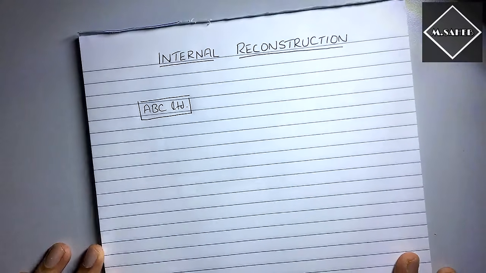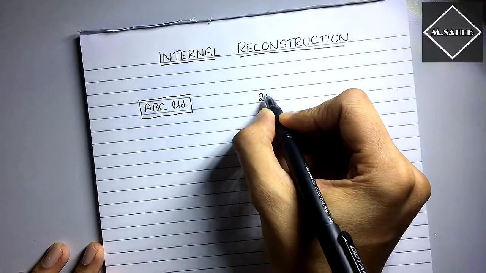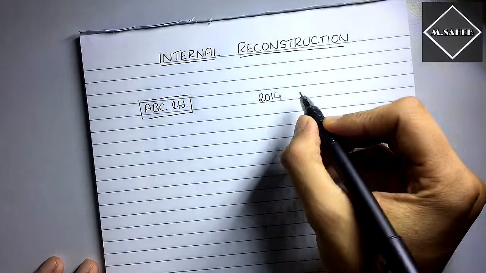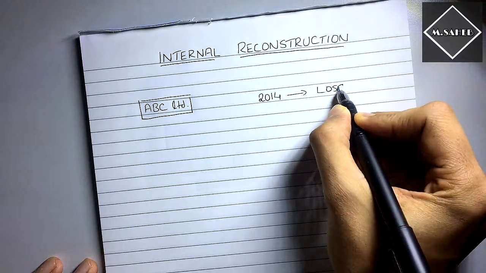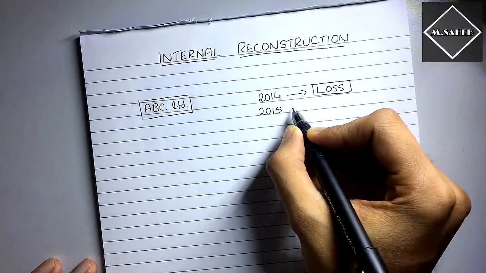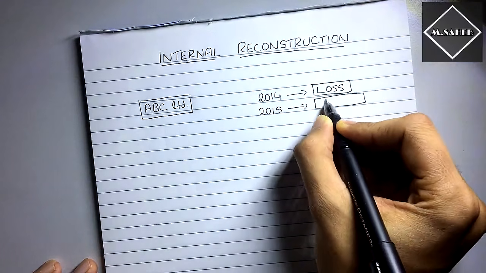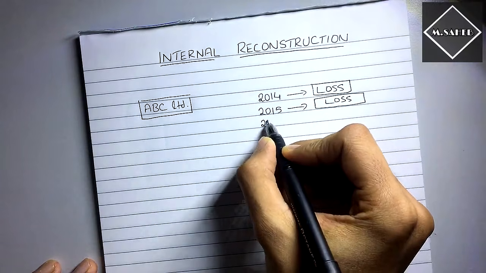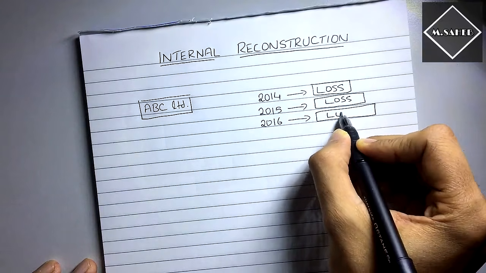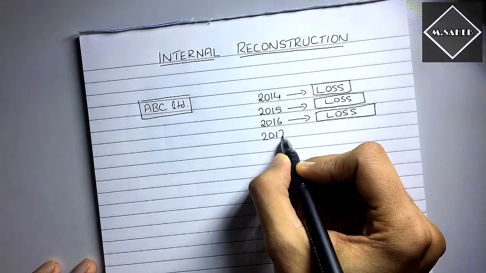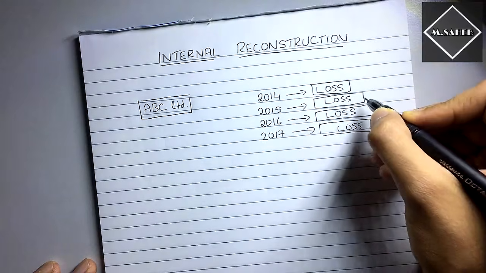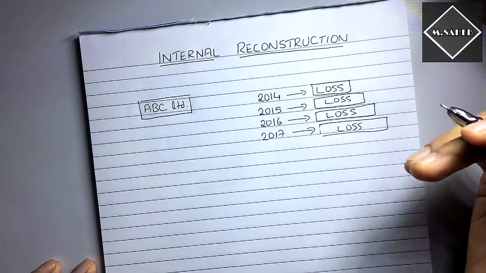Let's say this company ABC Limited started its operations in the year 2014. It commenced its business in 2014, and at the end of the year it suffered a loss. Then in 2015, at the end, again they suffered a loss. In 2016 they were hoping to make a profit, but ironically again a loss. Same in 2017, again a loss. So loss after loss after loss. They are continuously making losses.